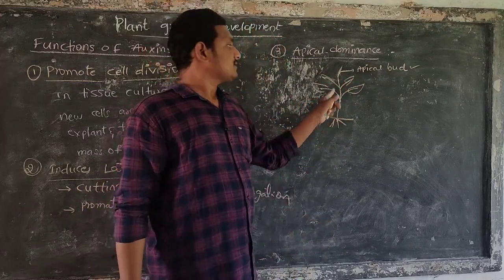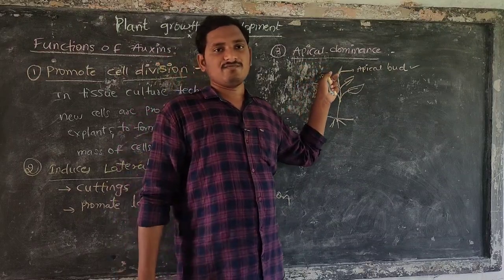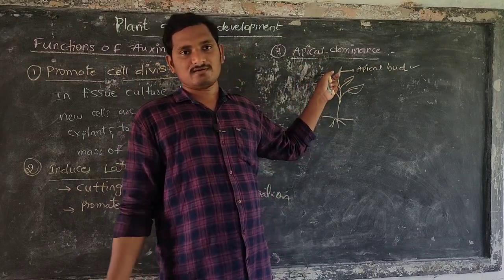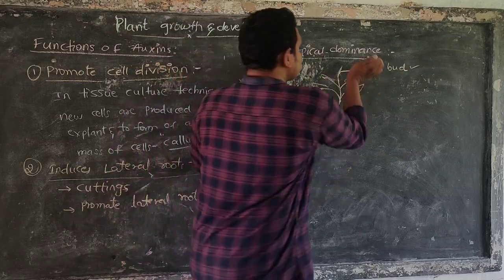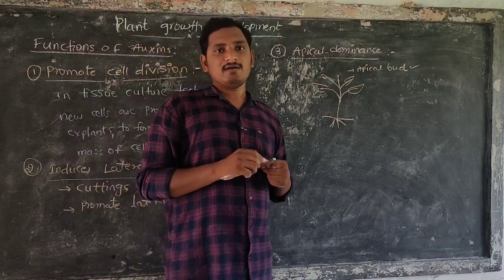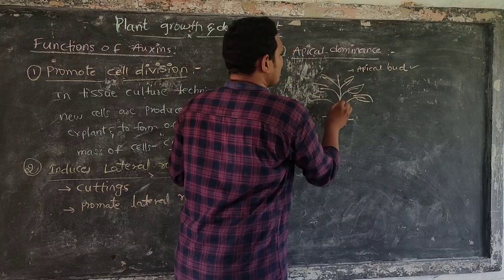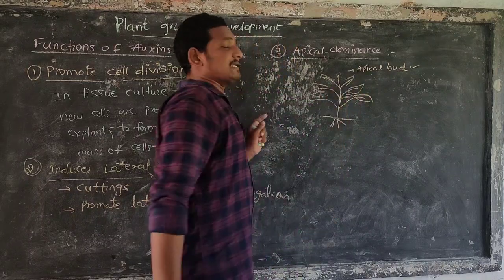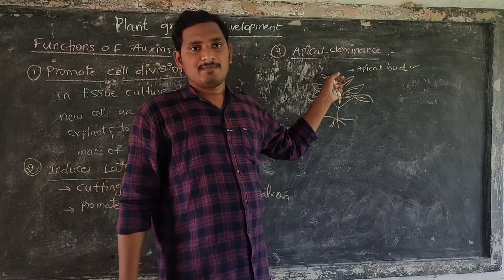So this apical dominance is generally used in different types of agriculture practices. Farmers remove or cut the apical bud. Then many vegetative branches arise. Why? Because they terminate the apical bud.